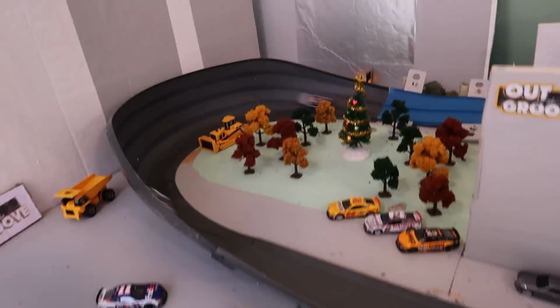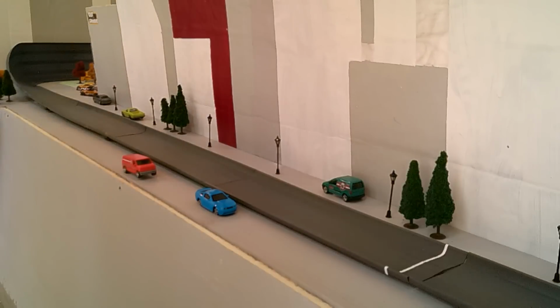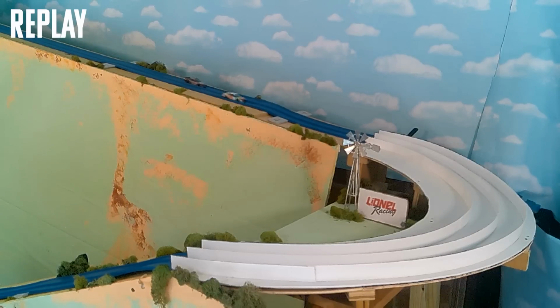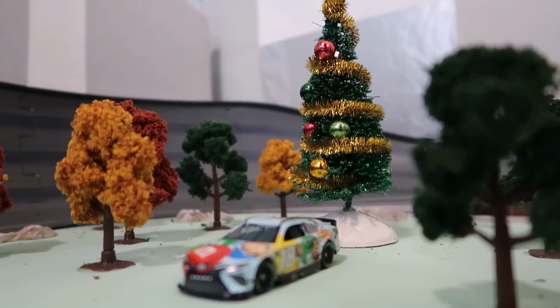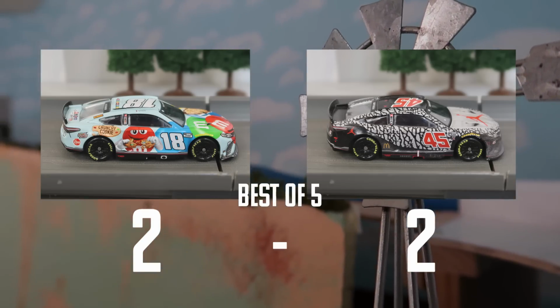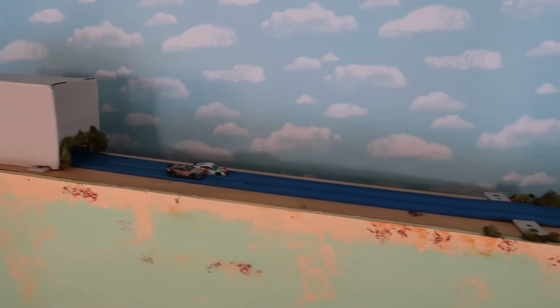Green flag is out. Kyle gets a good jump, pulling away down the home stretch. Kyle Busch once again forces a race 5 for the 2nd series in a row. He did this in the first round and managed to move on. Can Kyle Busch make it 2 straight race 5 victories to get to the Western Conference Finals? Kurt versus Kyle Busch. For all the marbles, green flag is out.